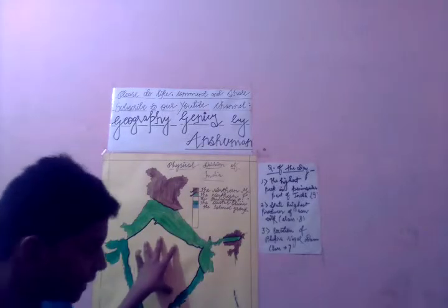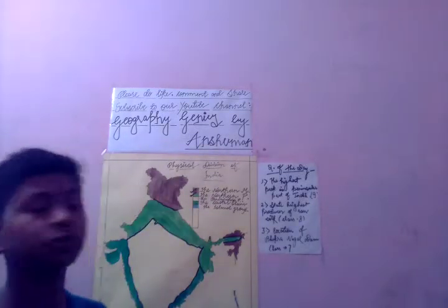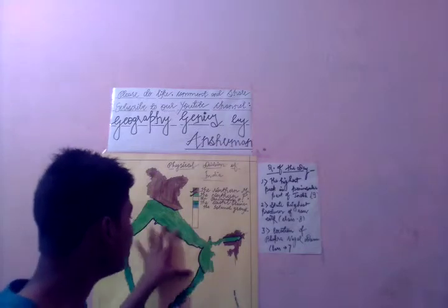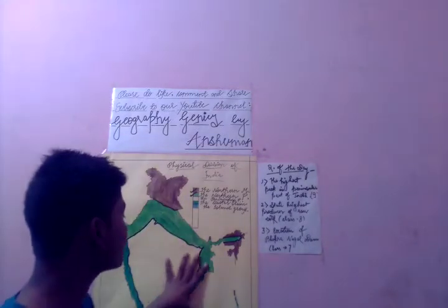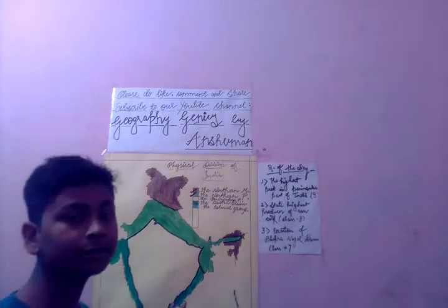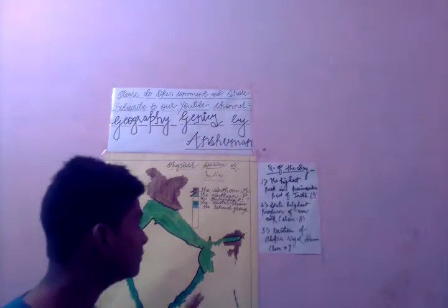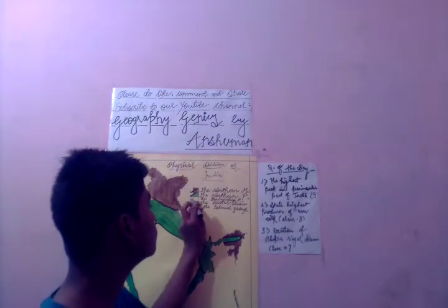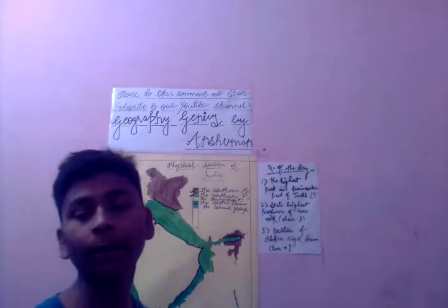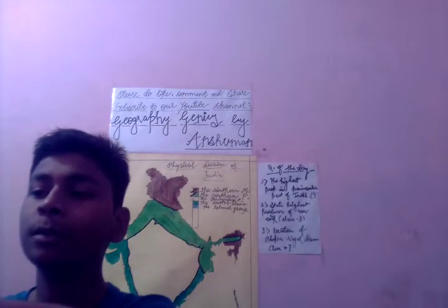Now as you can see here, the whole chart is yellow. The yellow part is not colored by me; it's simply not yet colored. It is the Peninsular Plateau. Now what is the Peninsular Plateau? It is this part. Alright. Now I want to talk to you about the Peninsular Plateau.